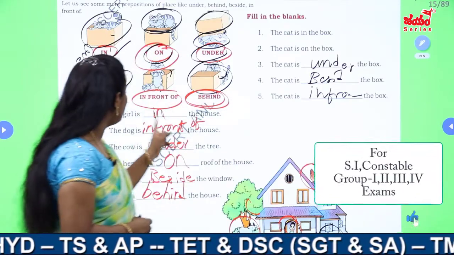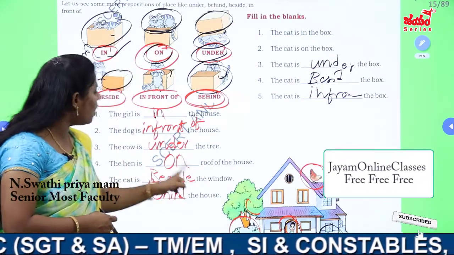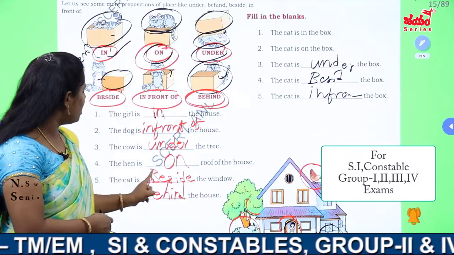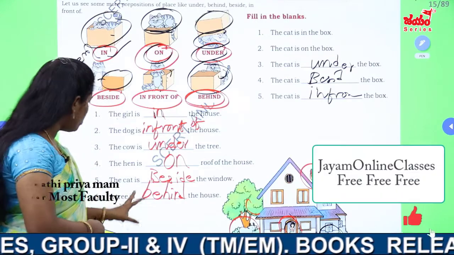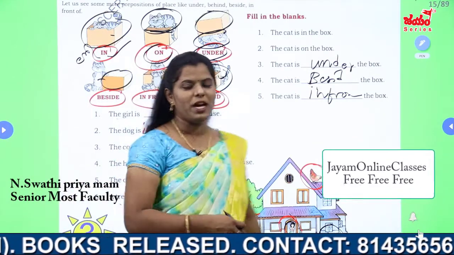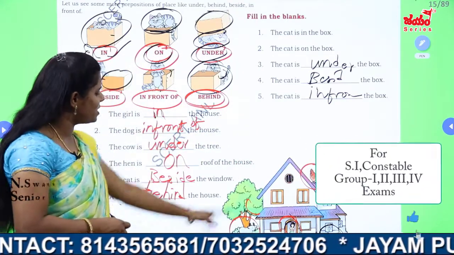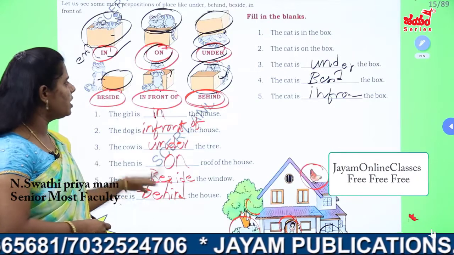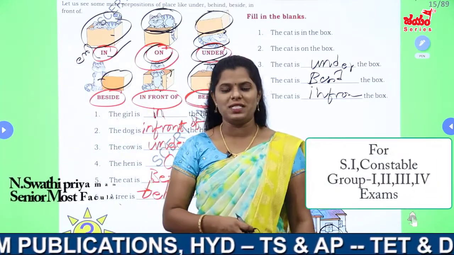So here see everybody, the girl is in the house, the dog is in front of the house, the cow is under a tree, the hen is on the roof of the house, the cat is beside the window, a tree is behind the house. So by using in front of, behind, beside, under, on, we got some picturization answers. Based upon the picture, they gave you some questions and answers. This is about the main concept of in, on, under, in front of, beside, behind.